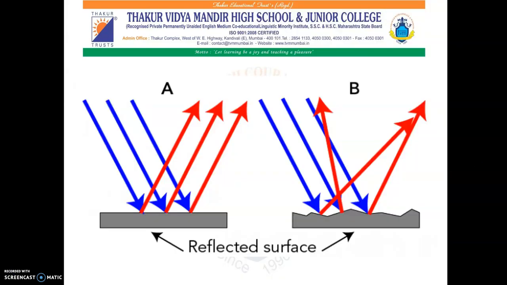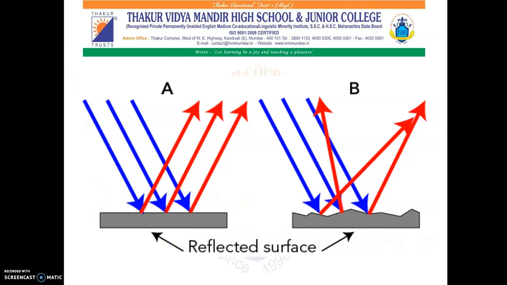Light reflects differently from the various surfaces around us. We have already learned that the reflection of light from smooth flat surfaces, as shown in this picture, is a regular reflection, whereas the reflection of light from a rough surface is very irregular, as shown over here. We need polished surfaces for reflecting light. This is because polished surfaces absorb less light and so maximum light gets reflected.